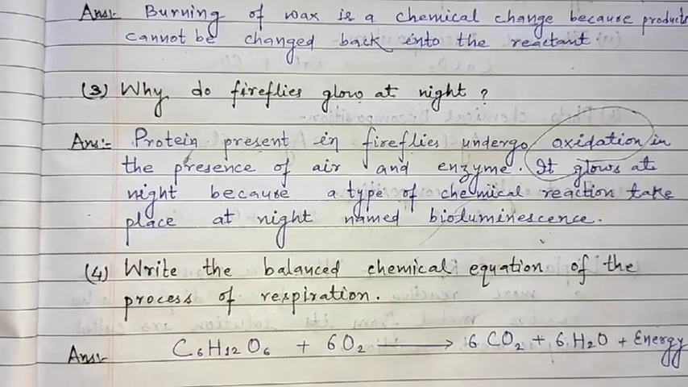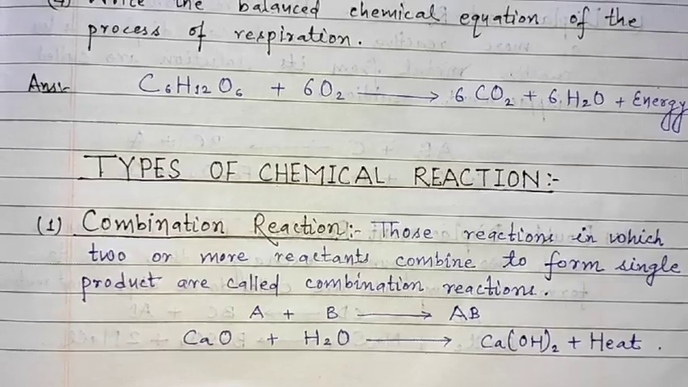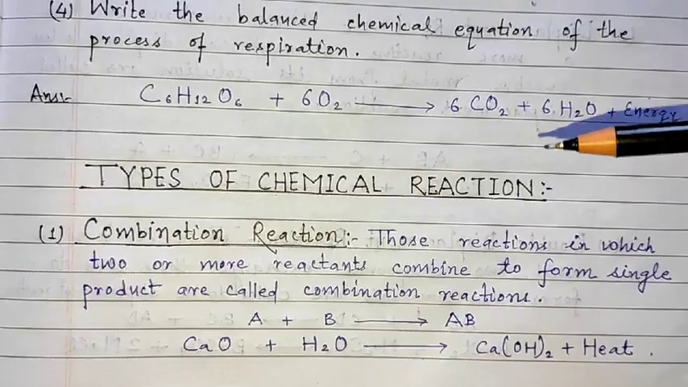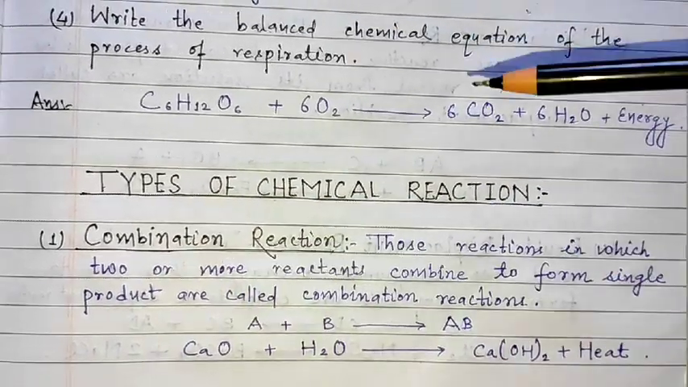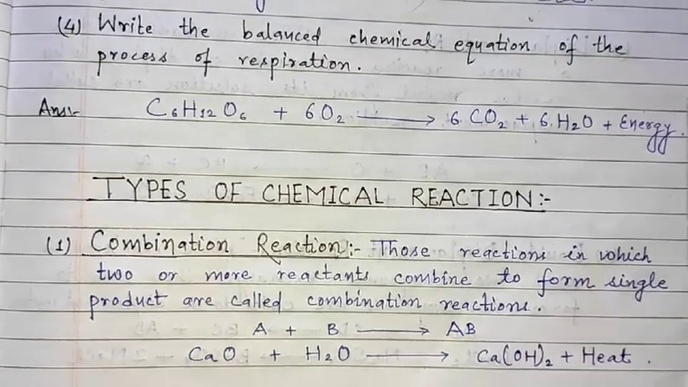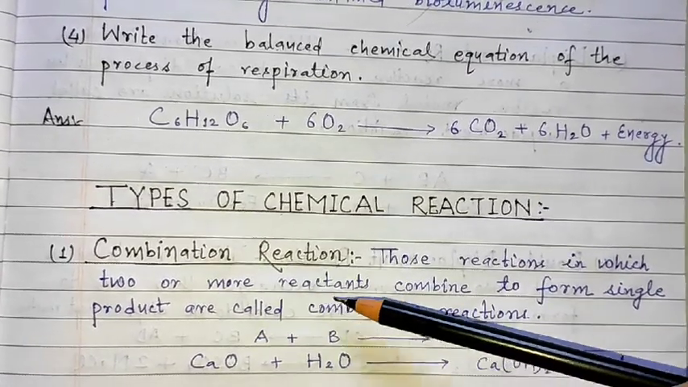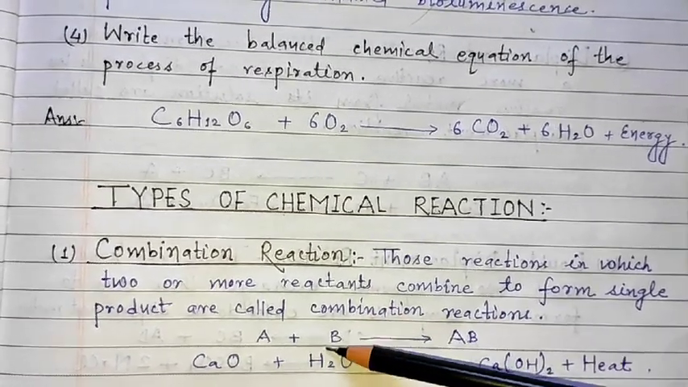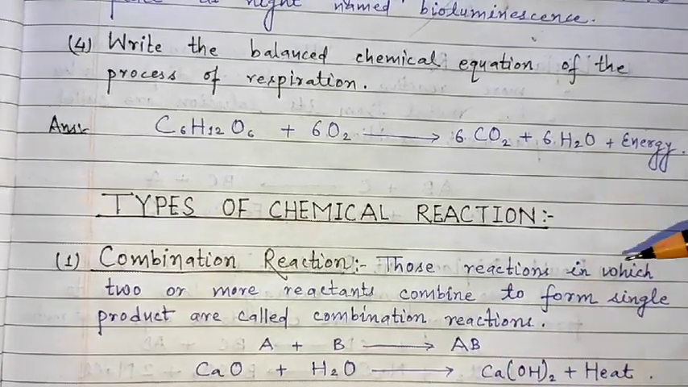Okay, now we are going to discuss the types of chemical reactions. First is the combination reaction. What is a combination reaction? By the word combination we understand that something is getting combined or coming together. Simply, those reactions in which two or more reactants combine to form a single product. Reactant means the substance present on the left side of the chemical equation.